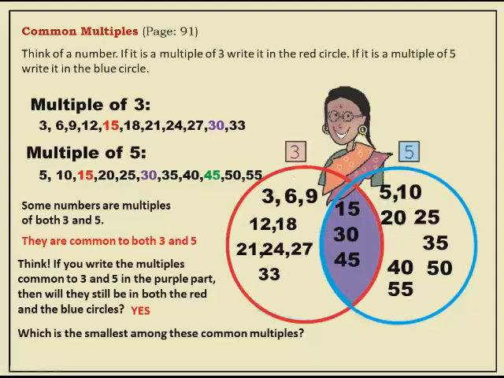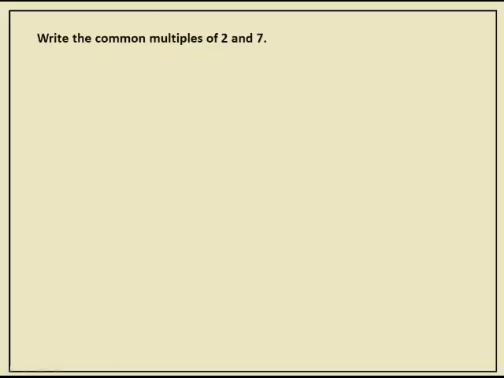These are common multiples of 3 and 5. Which is the smallest among these common multiples? 15 is the smallest common multiple of 3 and 5. If I ask you the biggest, can we say? No, because there are infinite multiples. Okay children, now write the common multiples of 2 and 7.